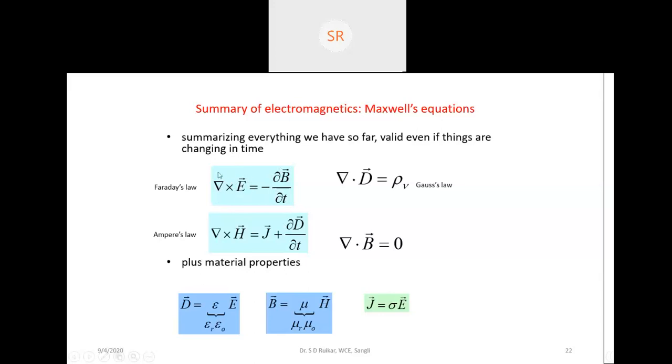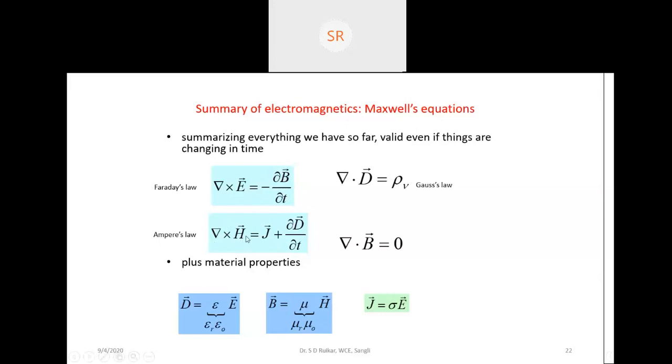Here in this particular case, we have the electric field, and we are writing the equation in terms of the magnetic field. So there is a relation between the electric field and the magnetic field. Both are dependent. That is why Faraday's law says del cross E depends upon minus dou B by dou t. B is nothing but the magnetic field, and that magnetic field is due to the motion of charge, of an electron. That is why we get this particular equation.